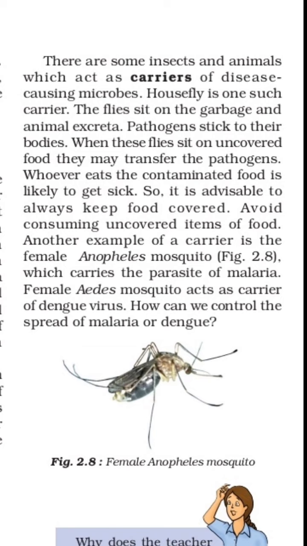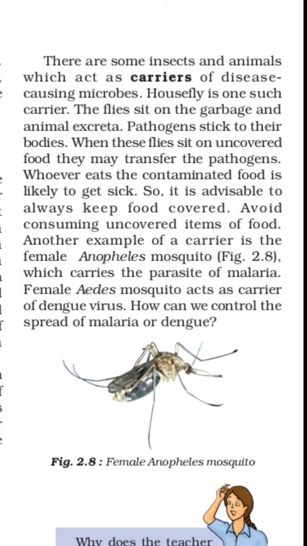The housefly is one such carrier. The flies sit on the garbage and animal excreta. We are aware of that. Pathogens, the disease-causing microorganisms, stick with their bodies, with the legs. And when the flies sit on uncovered food, they may transfer the pathogens.